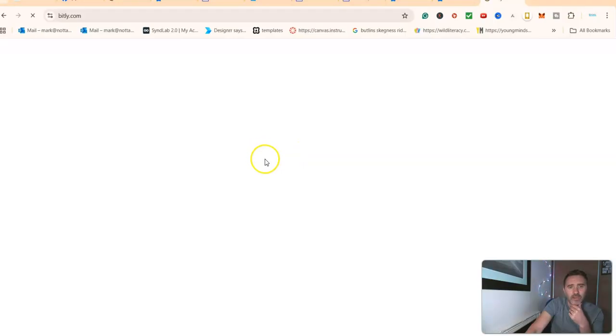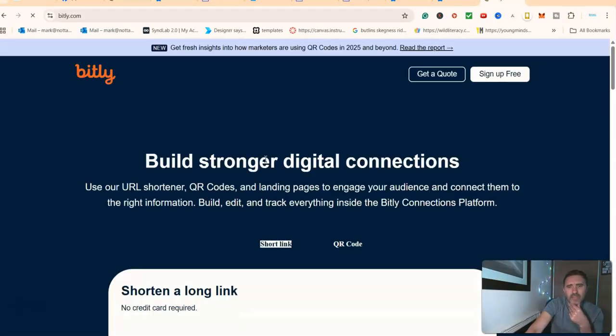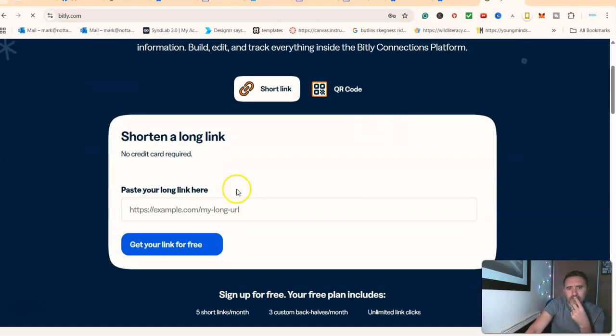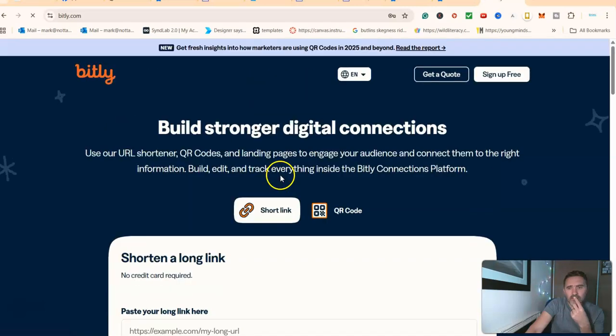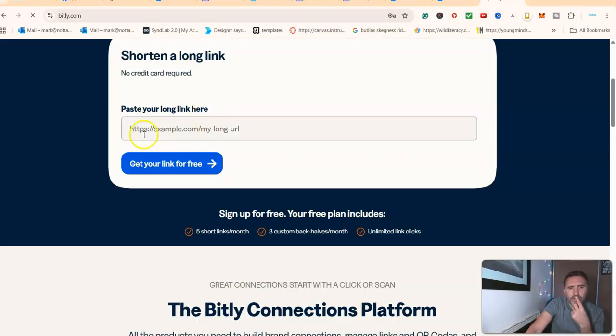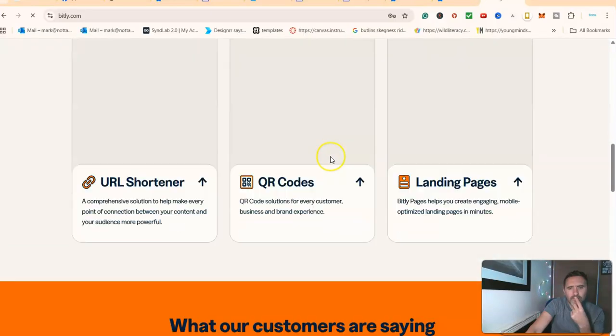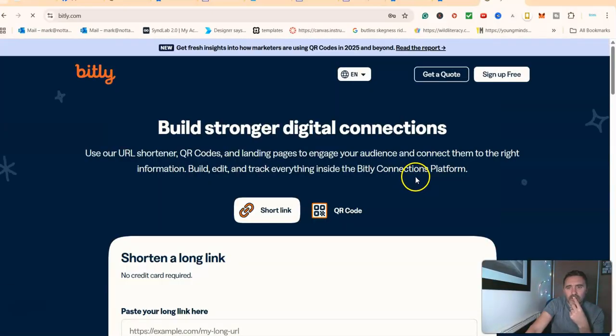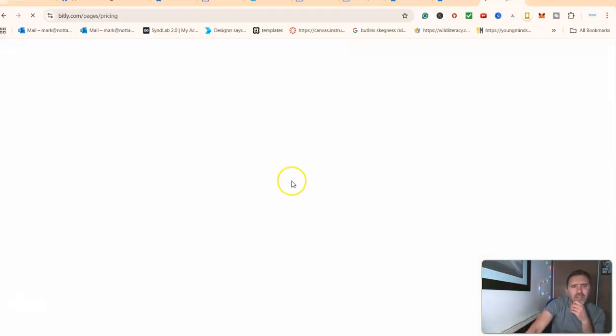So let's go in here. Hopefully, I'm sure I've got a bit.ly account. Sign up, I don't want to sign up. Oh, look at that. Shorten link, no credit card required. Paste your link here. I'm just looking at this purely because it says sign up for free. Normally with these, they have a back end so you can track your links and other things. So let's go ahead and have a little look at this. And look, by the way, you don't have to use bit.ly. There's loads and loads of free link shorteners that you can use.